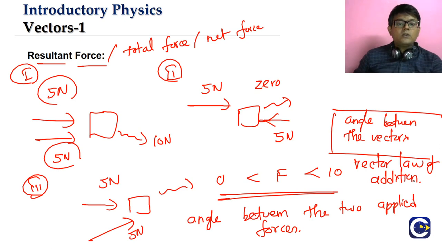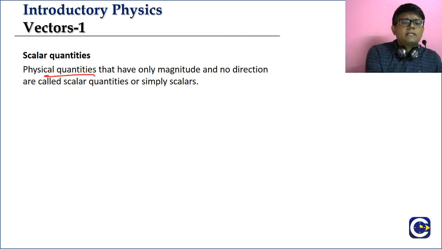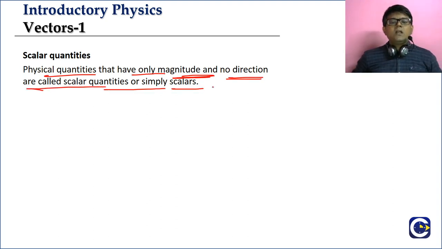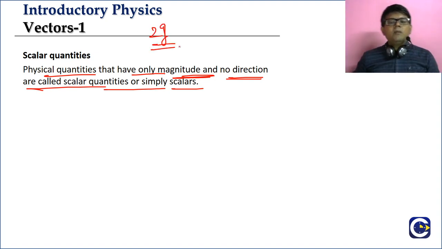Now we will look at the definition of a scalar and the definition of a vector. How are we going to define a scalar? Physical quantities that have only magnitude and no direction are called scalars or scalar quantities. If you say mass, for example, I have this marker pen, and I ask you what is its mass. You say the mass is 2 grams. Then the information about that quantity is complete, that's all.